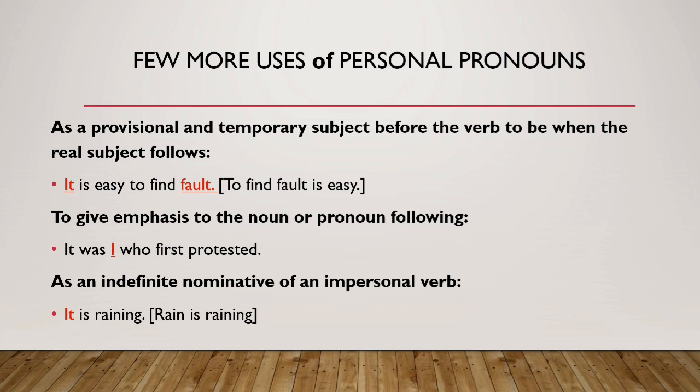Again, the personal pronoun 'it' can be used as an indefinite nominative or with an impersonal verb. For example, we often say, it is raining. Somebody may ask you what is raining, because raining is a verb. So I want to say that the rain is raining. So rain is being replaced by 'it' as an indefinite nominative.